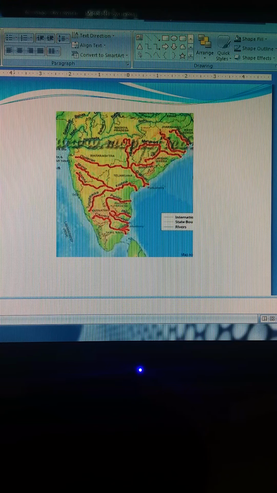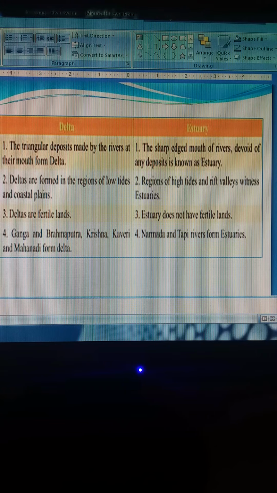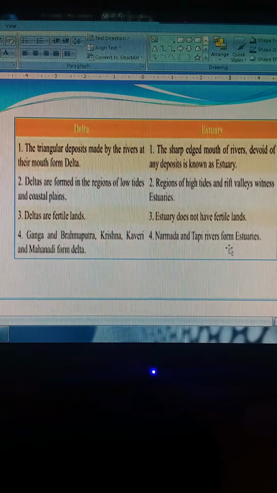Next, it is very important to know the difference between delta and estuary. See, a triangular deposit made by rivers at the mouth is a delta, and a sharp edged mouth of rivers devoid of deposits is known as an estuary. Deltas are formed in the regions of low tides and coastal plains. Regions of high tides and rift valleys witness estuaries. Deltas are fertile land, estuaries are not fertile land. Ganga, Brahmaputra, Krishna, Kaveri, Mahanadi form deltas, and Narmada, Tapi rivers form estuaries.